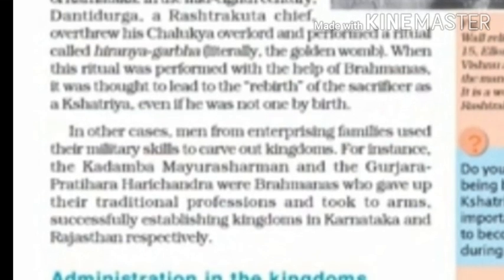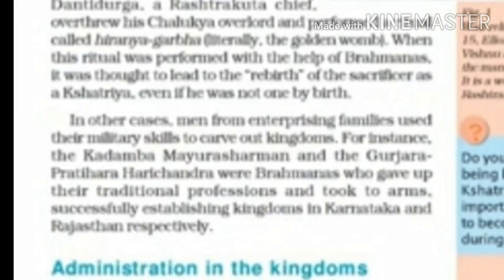Now, but he performed one ritual, Hiranya Garbha, which must be a big thing. With the help of Brahmins, he performed a yagna, and what he proved was that he had in a way become a Kshatriya, so that he can become the king. So he proved himself by performing a ritual. So that was one case.